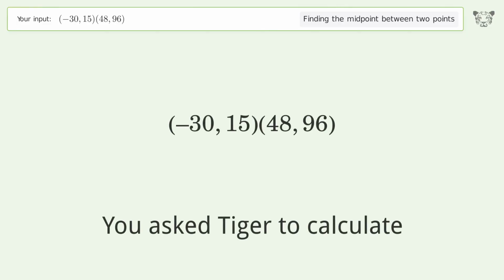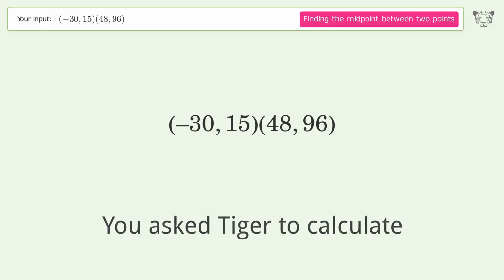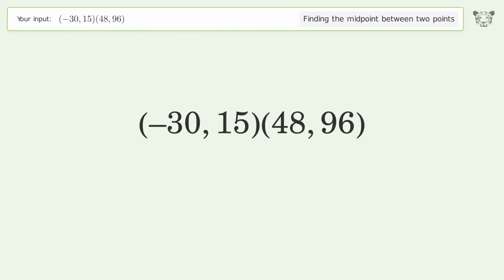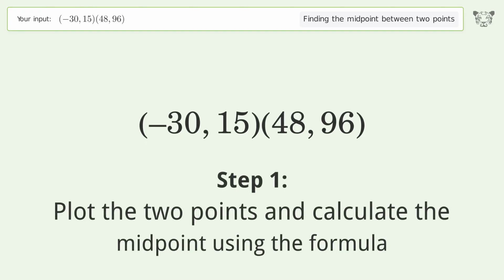You ask Tiger to calculate. This deals with finding the midpoint between 2 points. The midpoint between the 2 points is 955.5. Let's solve it step by step. Plot the 2 points and calculate the midpoint using the formula.